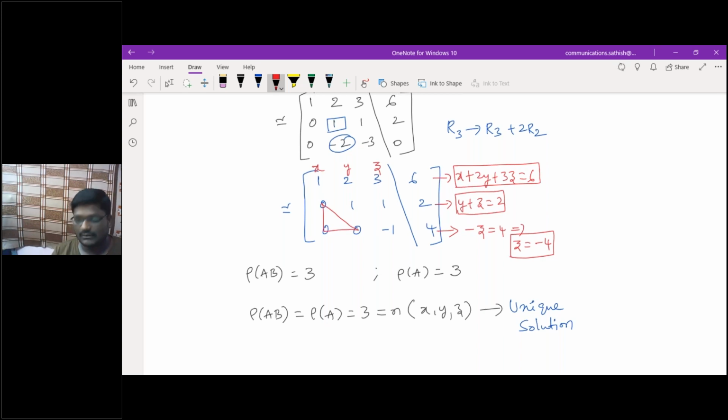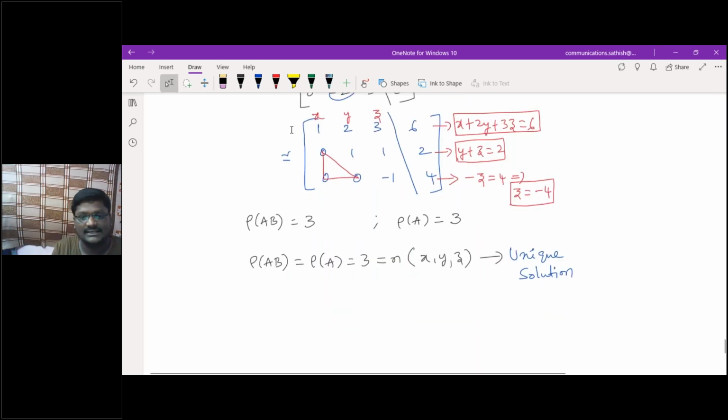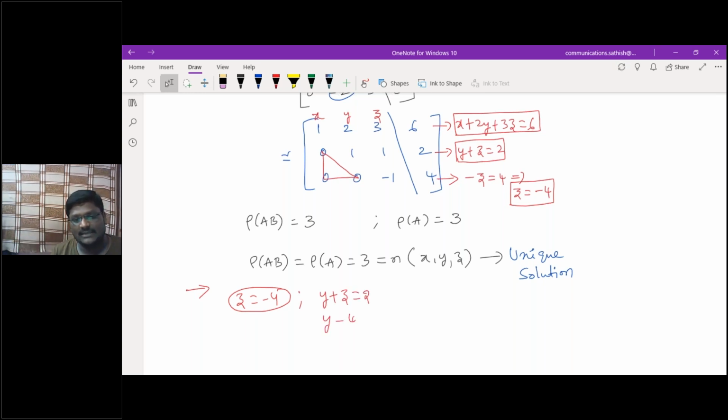Now I'll take those equations here. So Z is equivalent to minus 4, I got. Then similarly, the other equation Y plus Z is equal to 2. If I substitute Z equal to minus 4, then Y is equal to what? 6. Am I correct? Yes, sir.